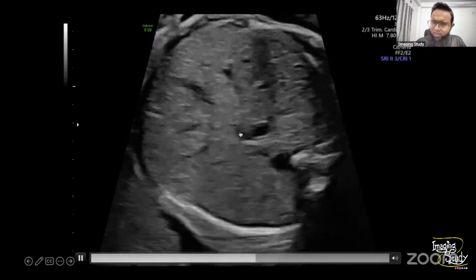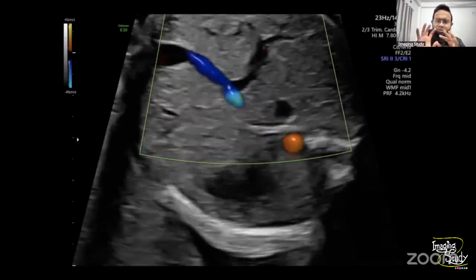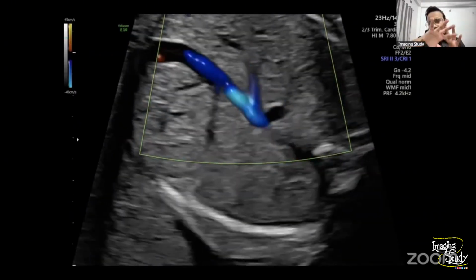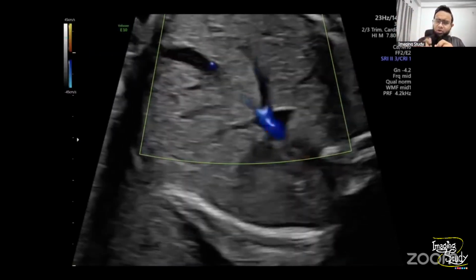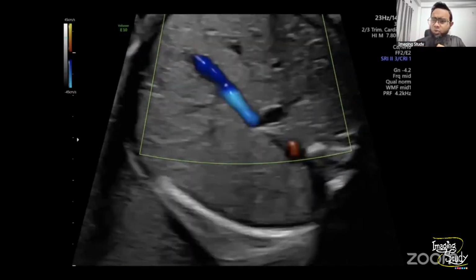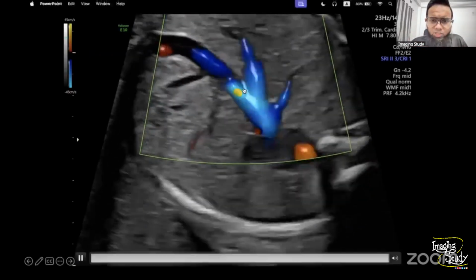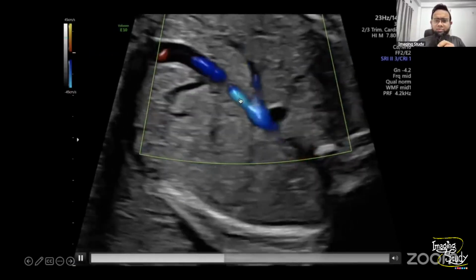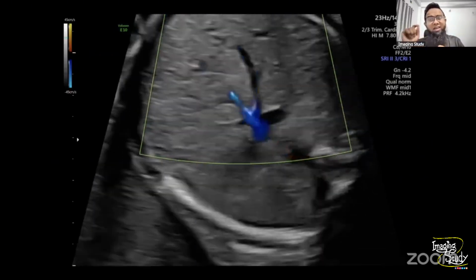If you are not getting a clear view, just put the Doppler here. When we put the Doppler, you will see many flows over here. The lightest one, or the one showing aliasing, should be the ductus venosus in an abdominal circumference view. If you look at this image, this part of the abdomen shows an aliasing mixture of color, or you may say the lightest color.